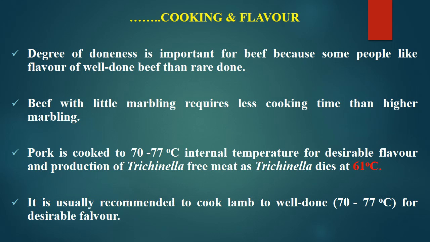Pork is cooked to 70 to 77 degrees Celsius internal temperature for desirable flavor and production of trichina free meat, as trichina dies at around 61 degrees Celsius. It is usually recommended to cook lamb to the well done category. So well done means around 70 to 77 degrees Celsius for desirable flavor. So in case of lamb, better cooking or higher temperature is required for better flavor.